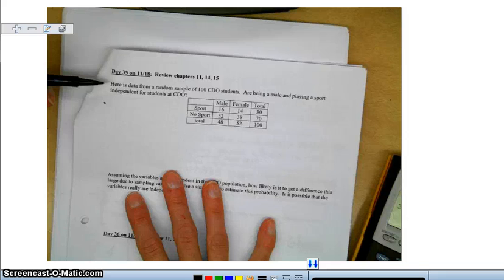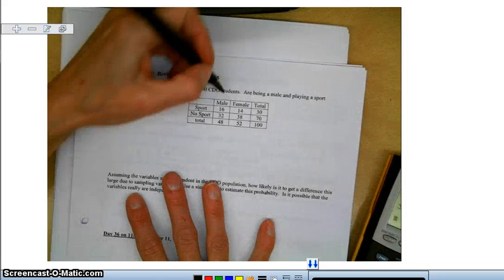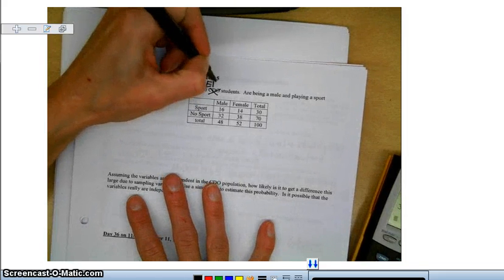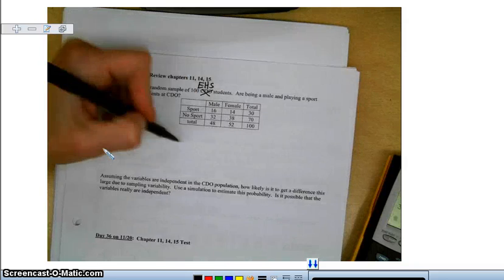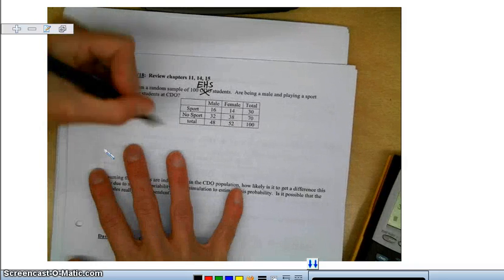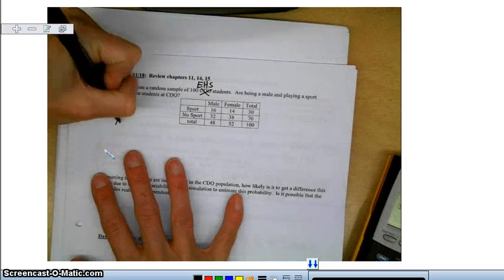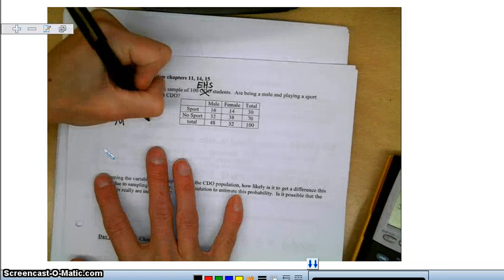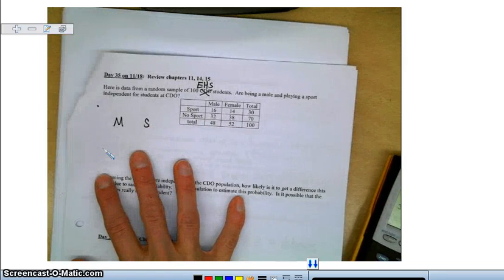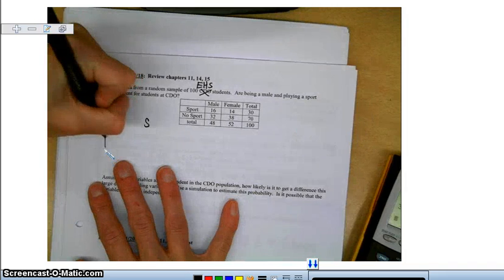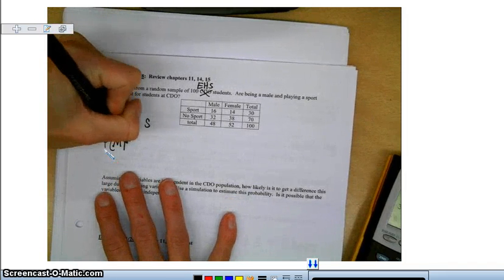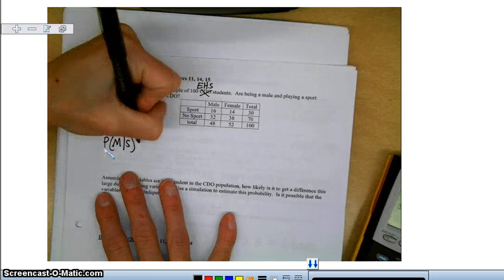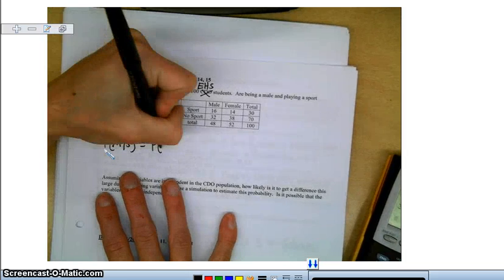Here's data from a random sample of 100, we'll call it, EHS students. Are being male and playing a sport independent at East High? So we've got this information. We want to know if being male and playing a sport are independent. So let's say, what would be the probability of being a male given that I play a sport? And that would have to be the same as the probability of just being a male.